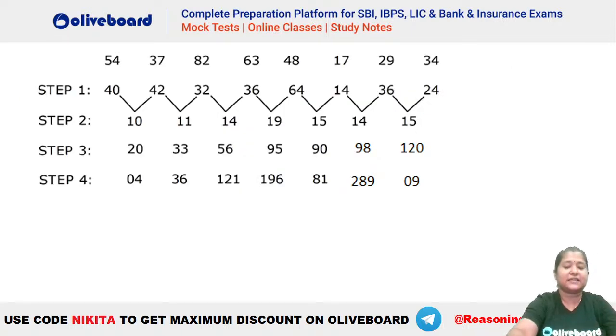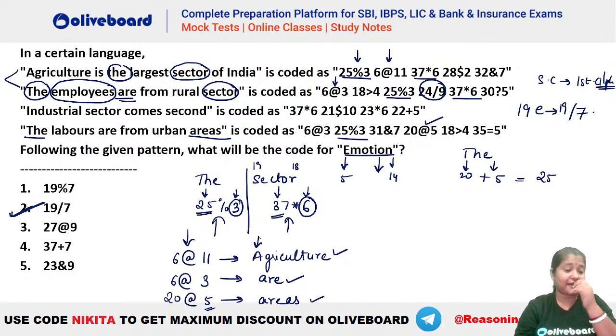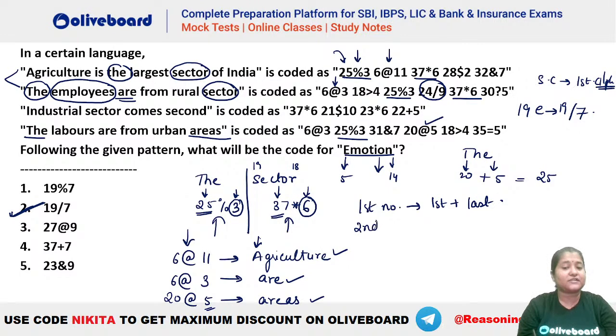Once again, okay. So how did we find it? Shravani, what is not clear? Last one. See, what was the logic? There are 3 logics to it. The first logic is how did we get the first number? The first number is nothing but the sum of the first and last. And the second number is the word length. And the special character is denoting the first alphabet of the particular word. This is the logic here.